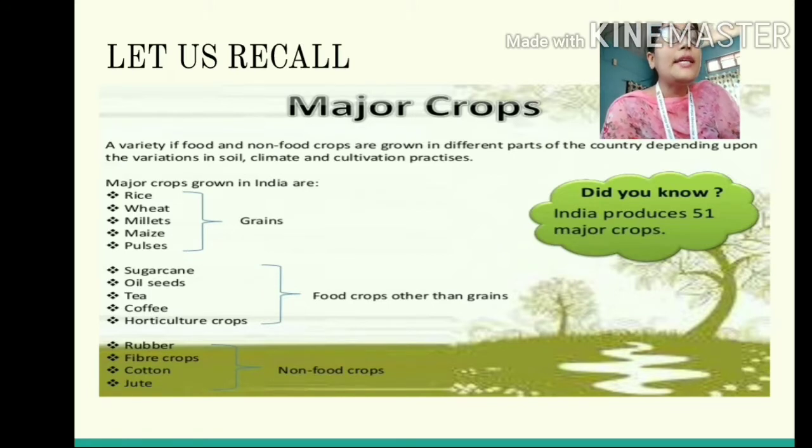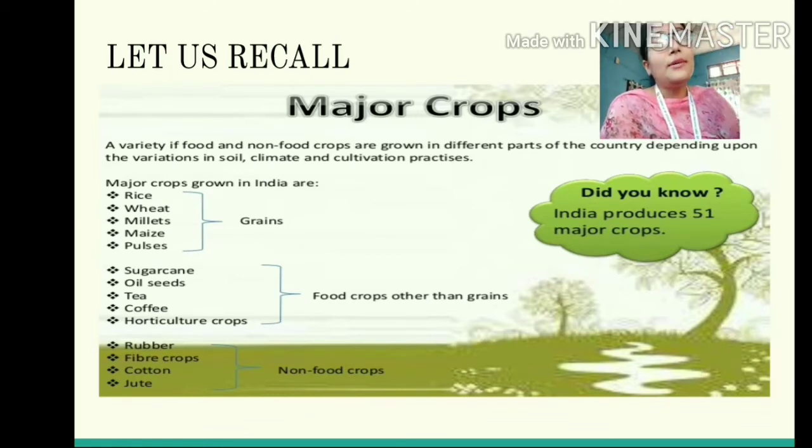So here you can see the beverage crops are also included, right? And then coming to the third classification, that is the non-food crops. So non-food crops will include all the crops which are not edible. It will include rubber, cotton, jute, etc. Okay? And students, you will be surprised to know that India is the producer of 51 leading crops of the world. Isn't that huge? Yes.